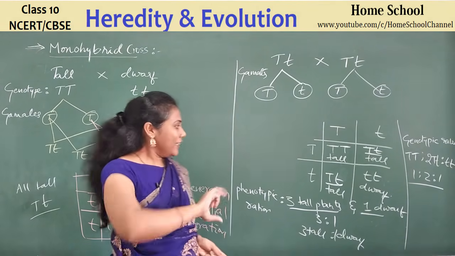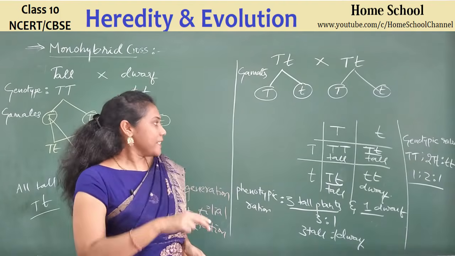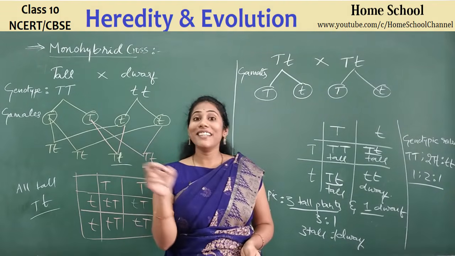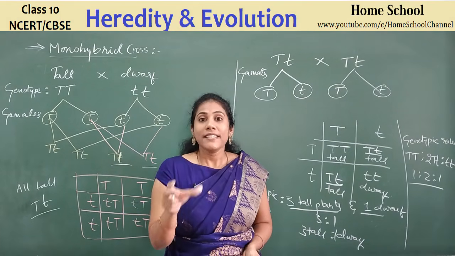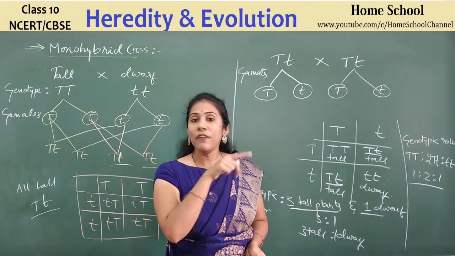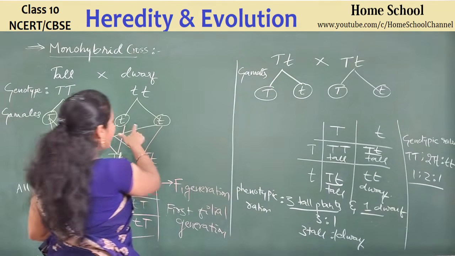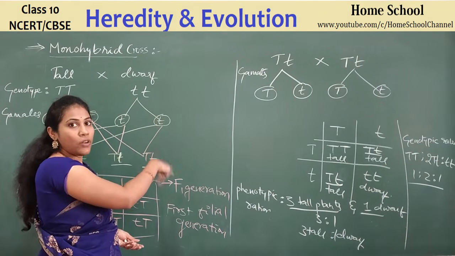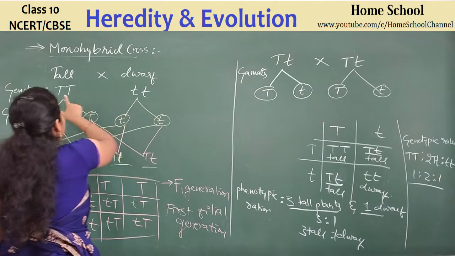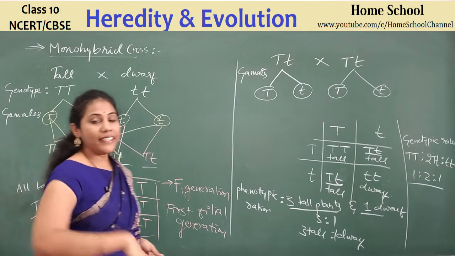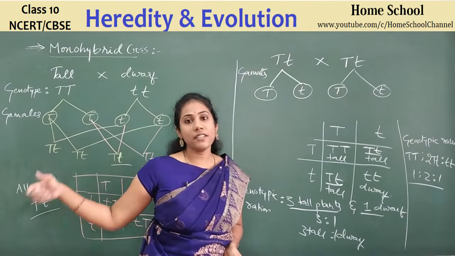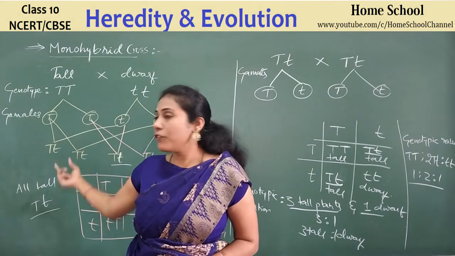So what can you conclude from this experiment? Mendel gave the law of dominance. The first principle is the law of segregation, which he gave during gamete formation. Yes or no? He said the two alleles will get separated during gamete formation. And the law of dominance is also given out of this experiment.